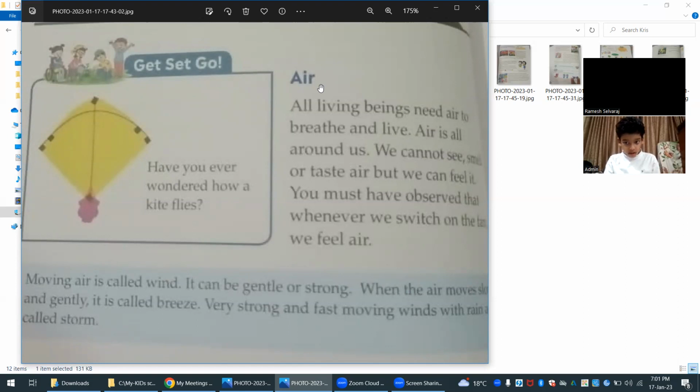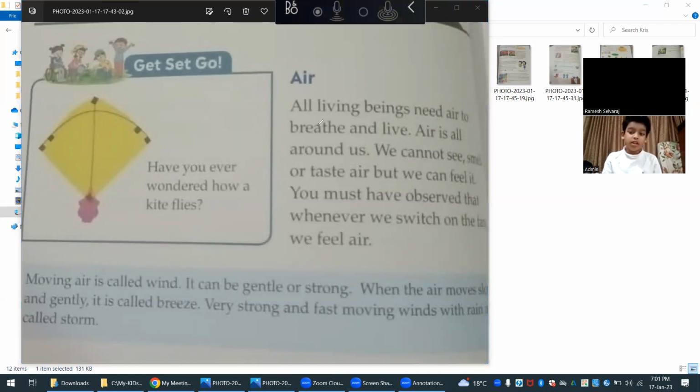See here, moving air is called wind. It can be gentle or strong. Sometimes gentle air is called a breeze. If it is very strong, sometimes you will get a storm, right?